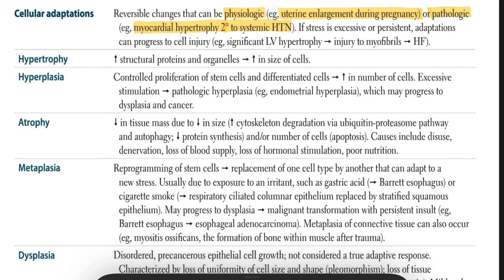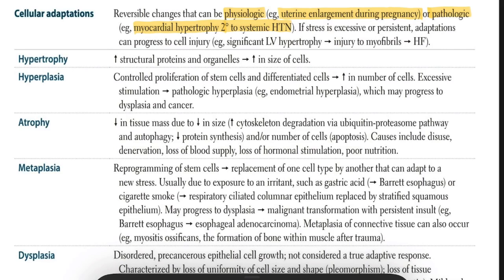For example, hypertrophy. Hyper means increase. An increase in cell size, not in number, is called hypertrophy. This occurs due to increased demand, like in muscles after exercise or in the heart due to hypertension.